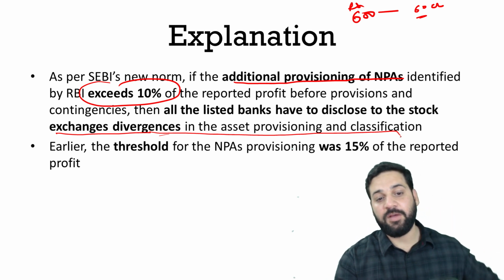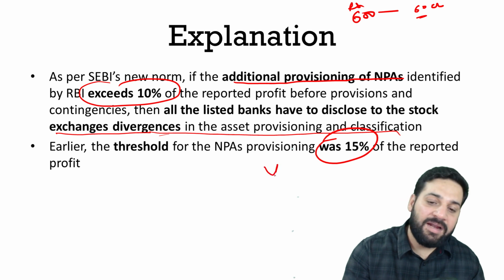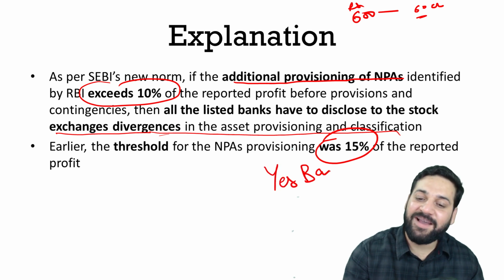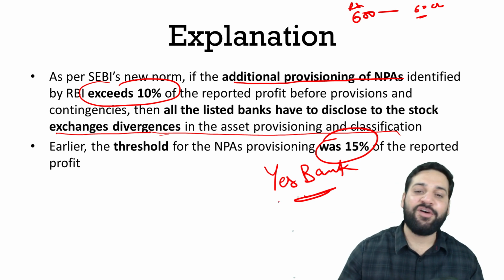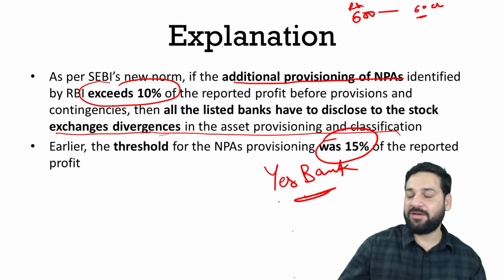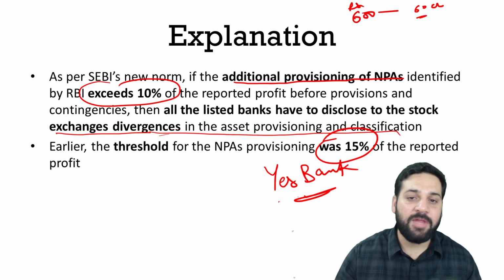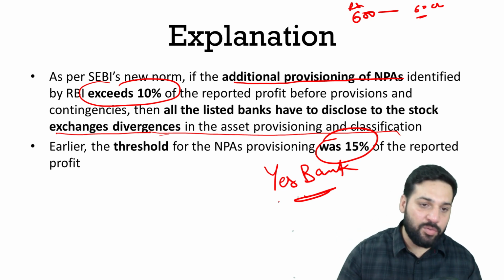That's important. Earlier that threshold was 15%, and there was a case of Yes Bank. In the same case, really important, that led to the removal of Rana Kapoor. Mr. Gill, I don't remember the full name, he became the CEO of the Yes Bank due to this case only.